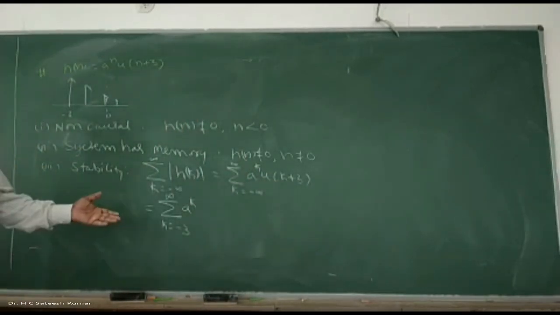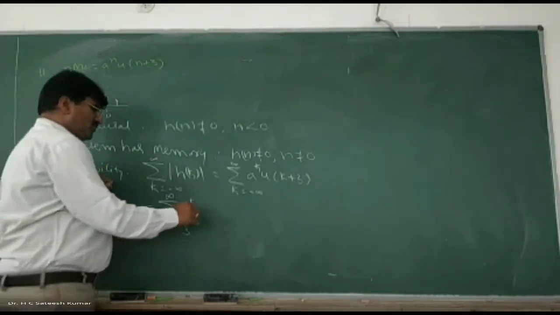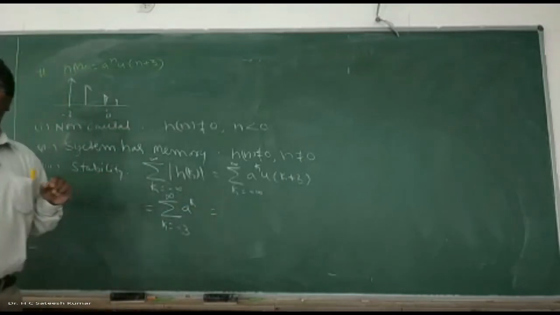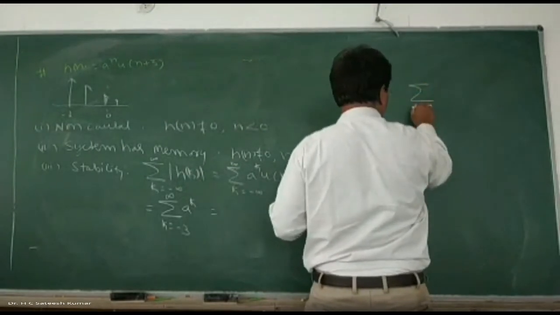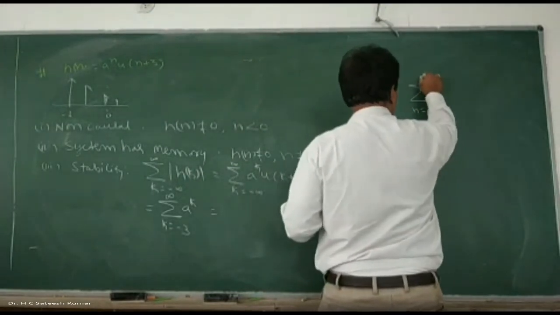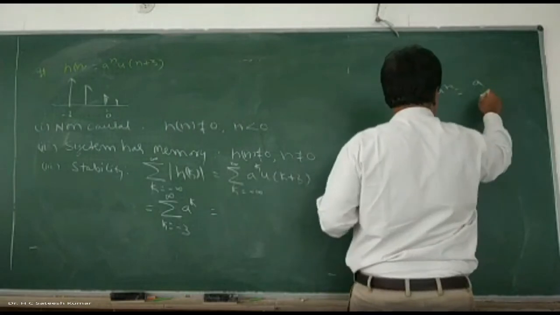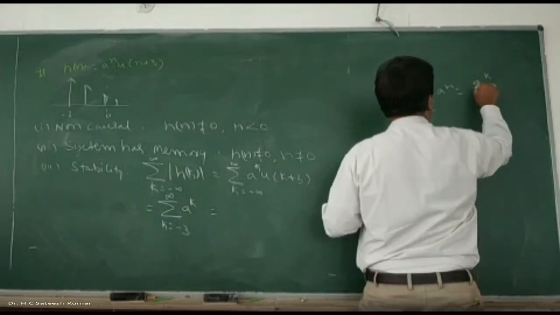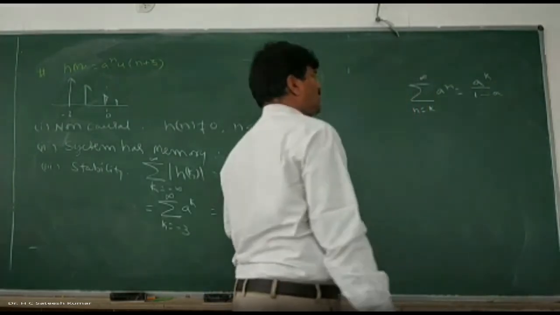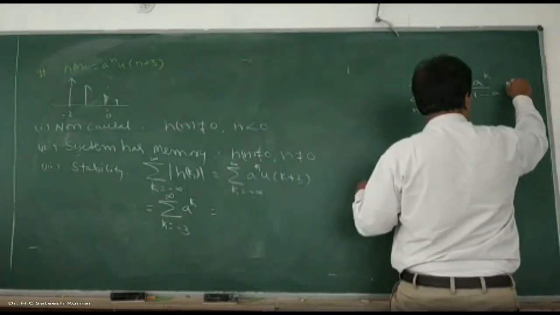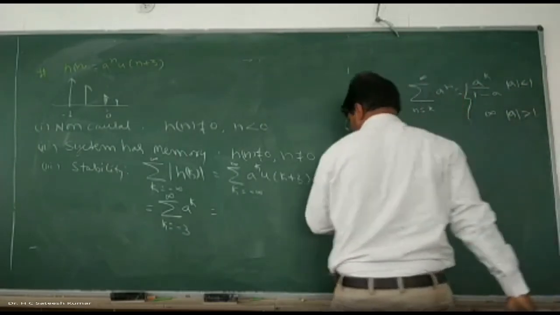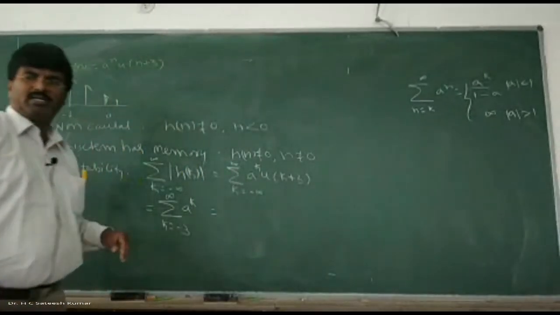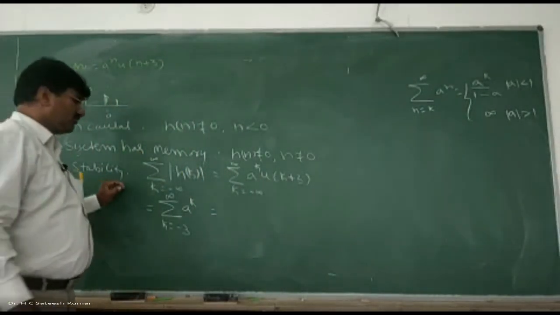So this is from where to where? K varies from minus 3 to infinity. So for k varying to infinity, what is the formula? We have one formula, the last identity. Summation n varies from k to infinity, a to the power of n is equal to a to the power of k divided by 1 minus a, provided magnitude of a is less than 1, and is equal to infinity for magnitude of a greater than 1. This is the formula. All these 7 formulae, I gave the list. Keep that in mind and write.